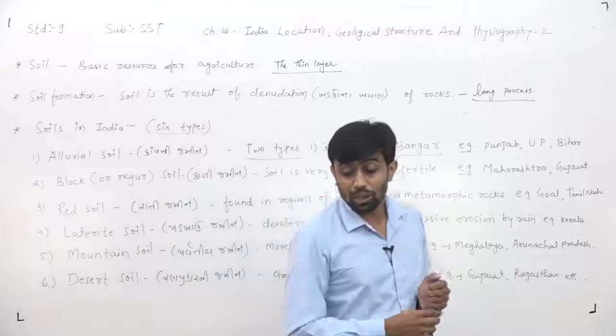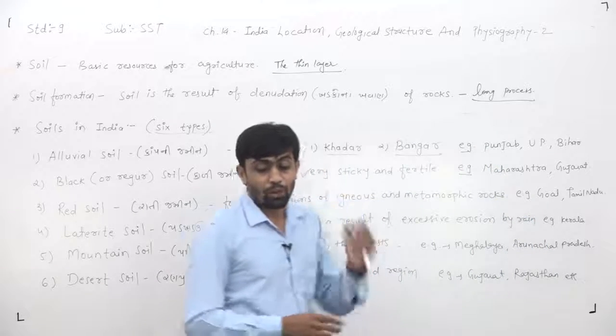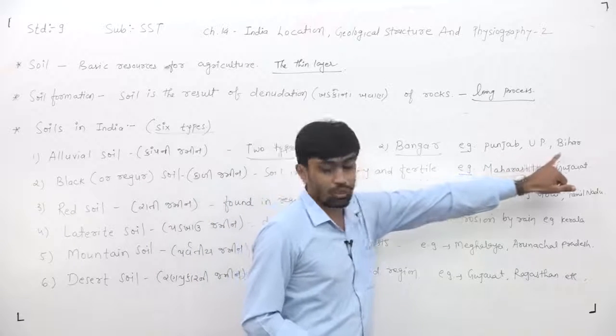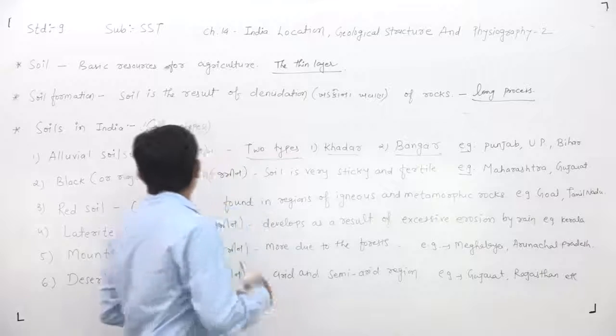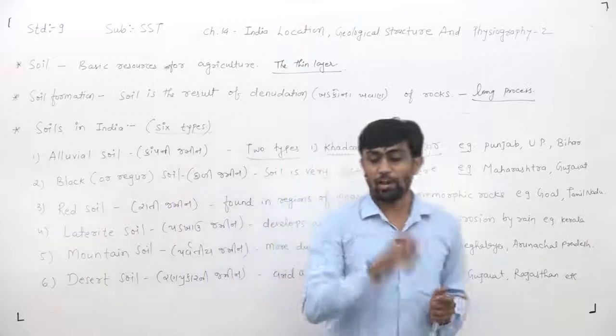Now, in India, in which states do we find this alluvial soil, dear children? We find alluvial soil in Punjab, Uttar Pradesh, Bihar, West Bengal. These are all examples of states where we find alluvial soil.